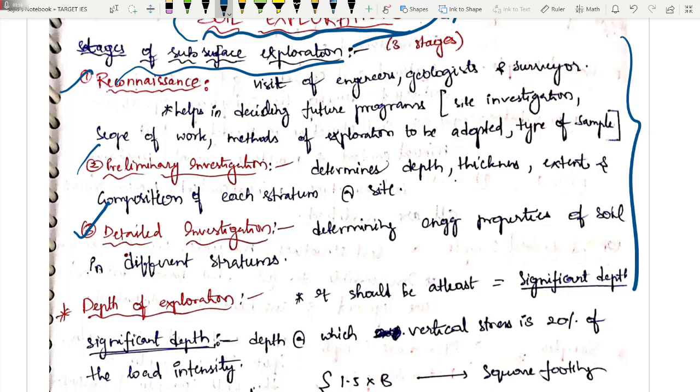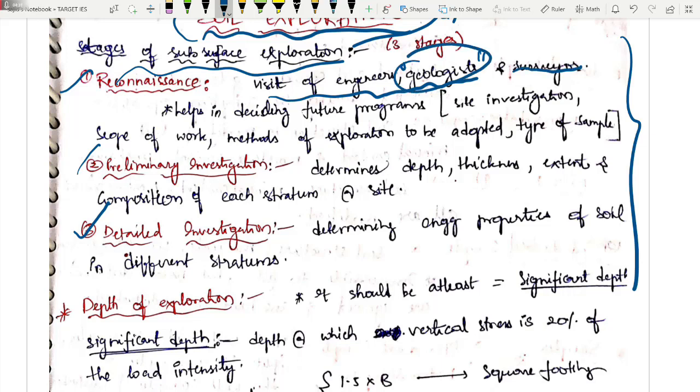Okay, so what is reconnaissance? Reconnaissance is nothing but visiting of engineers, geologists. Obviously the geologist also has to look at the soil criteria, right? If you are a civil engineer, सिविल इंजीनियरिंग कर लेगा, इसीलिए आपको इंजीनियरिंग जियोलॉजी भी पढ़ाते हैं, right? So you can ask me, sir, engineering geology हमने कहीं अप्लाई नहीं किया. It is hardly one question comes in ESC. For GATE it is not even there. क्यों पढ़ाते हैं जियोलॉजी? इसीलिए पढ़ाते हैं. Okay, to understand the foundation in a better way, obviously you need the concept of engineering geology also, or else you must have to carry a geologist.